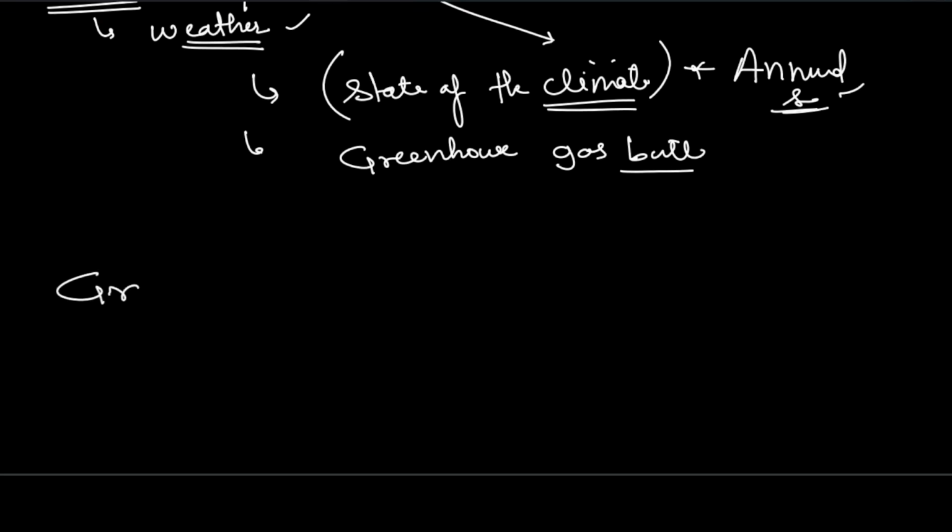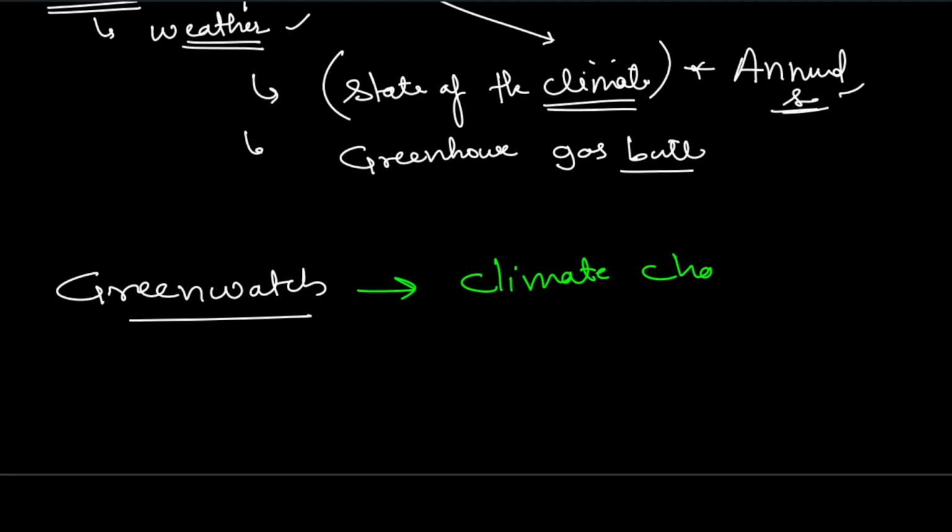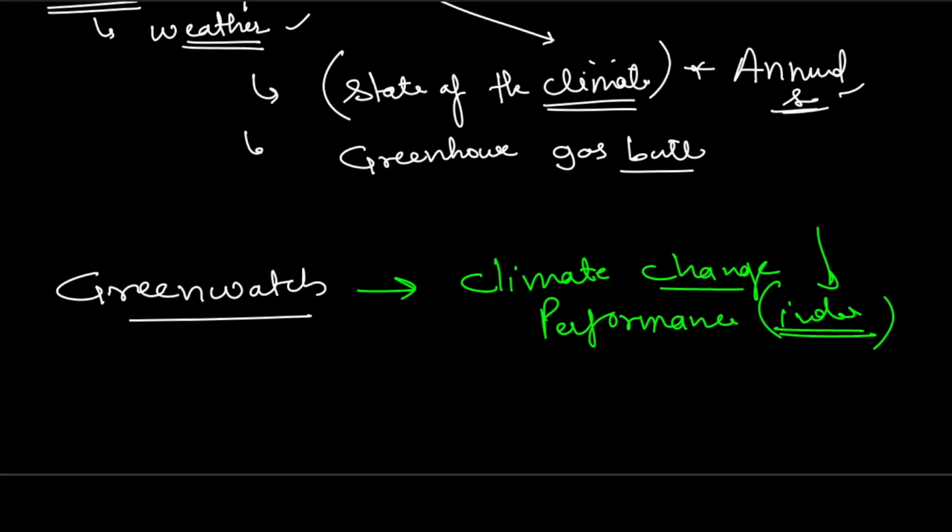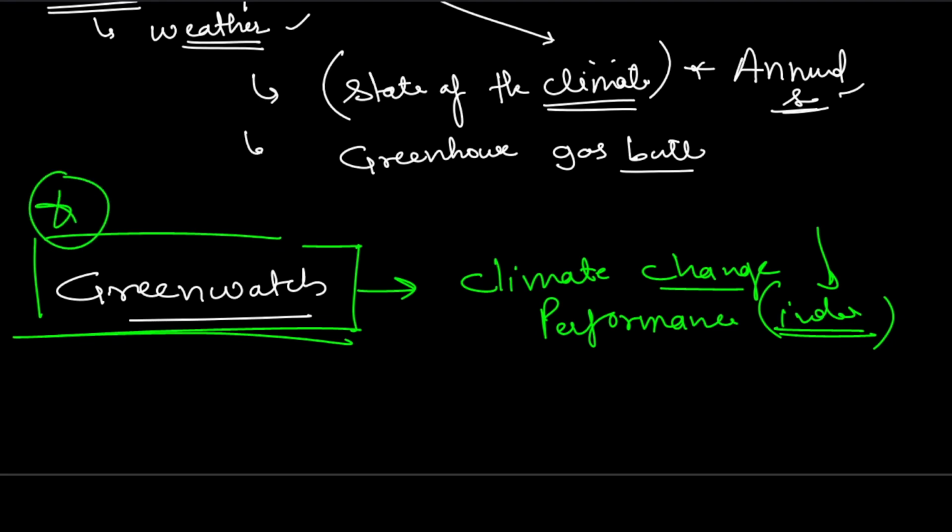One is green watch. So let's do this one in green so that we can remember. All right. So green watch, which one we see? Climate change performance index. Climate change, and we see the performance index here. So whenever something is releasing an index, not a report, all right, then it most likely an NGO or something, okay, or international intergovernmental organization. So this is green watch.